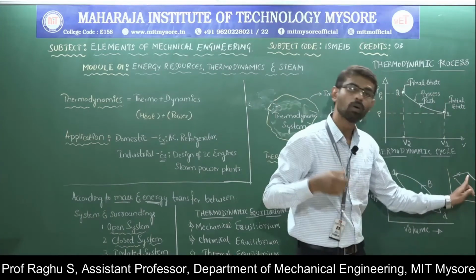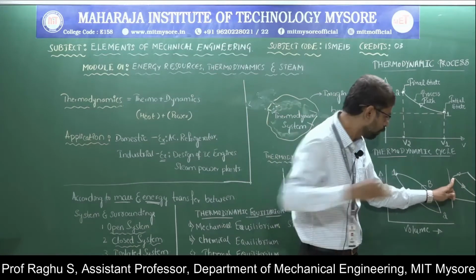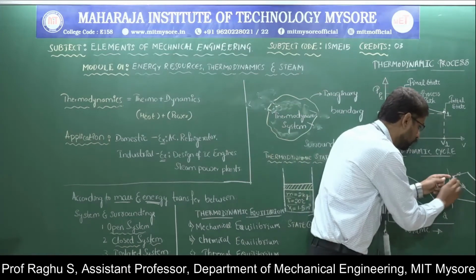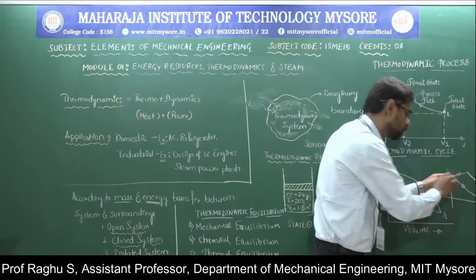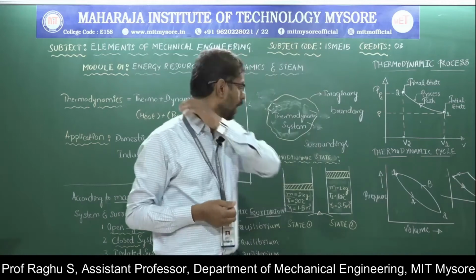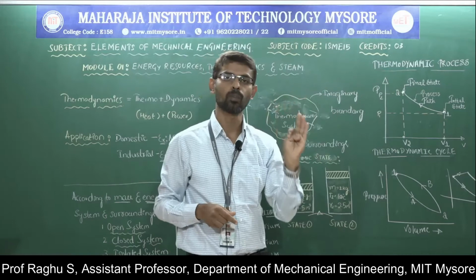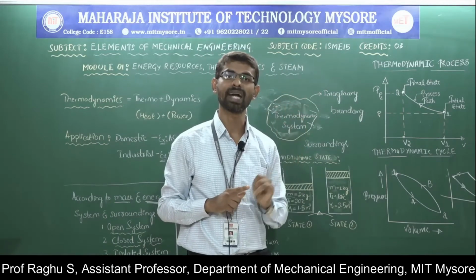Here we have more than two processes. This is the starting point of the first process and the ending point of the last process is the same. So this is called a thermodynamic cycle. In case of thermodynamic processes, we have isochoric process, isobaric process, isothermal process and adiabatic process.